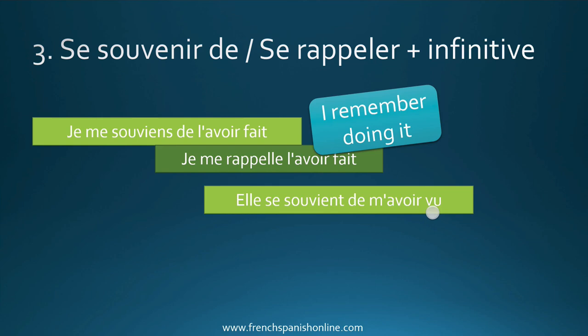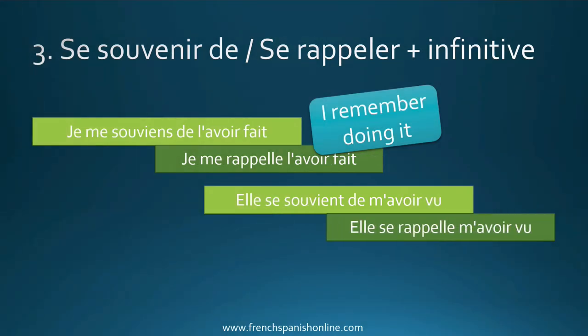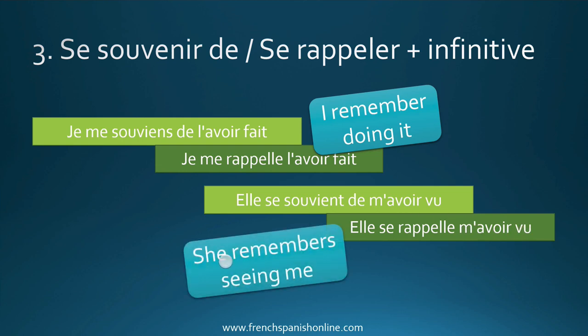Elle se souvient de m'avoir vu. So again, because the verb se souvenir needs the preposition de. The same sentence with the verb se rappeler: elle se rappelle m'avoir vu. And the meaning is she remembers seeing me.